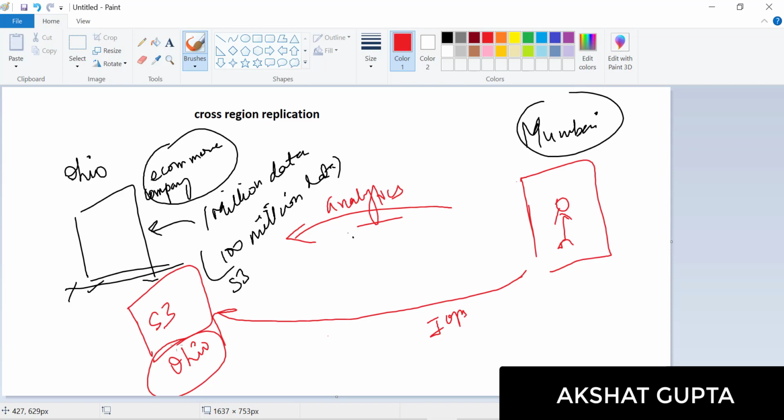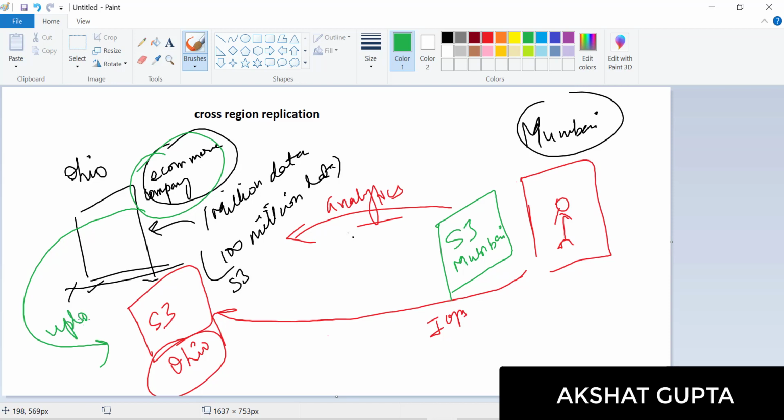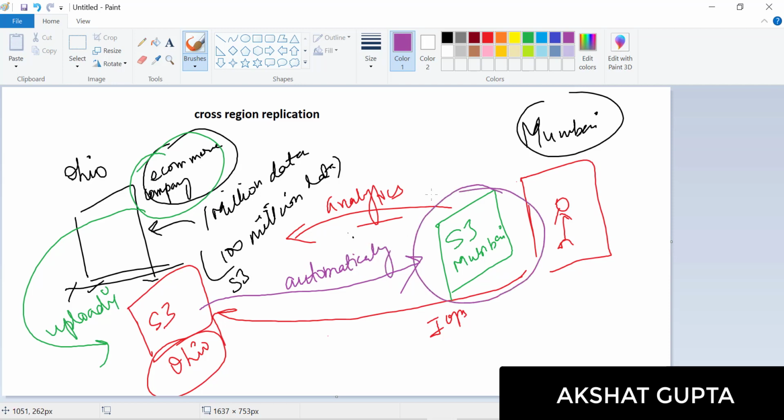So to avoid that kind of lag, which is the latency that comes up due to the distance, what would be done in this particular case is we would be creating a new S3 bucket in Mumbai. Whatever this e-commerce company is uploading into this S3 bucket would automatically be uploaded into this S3 bucket which is based in Mumbai.